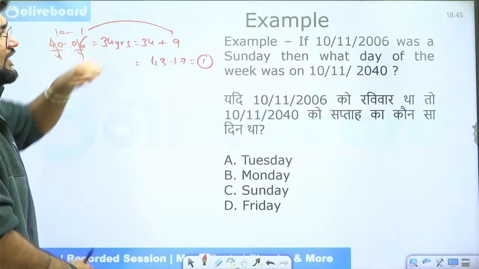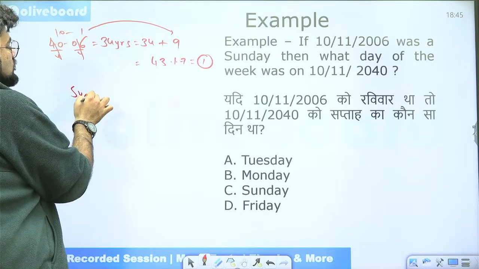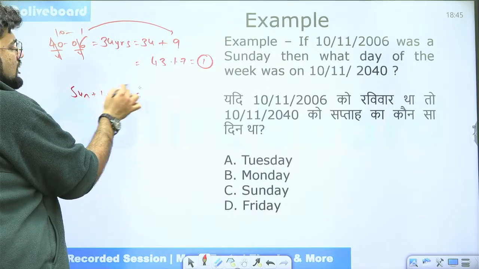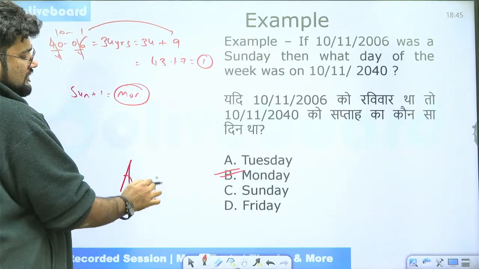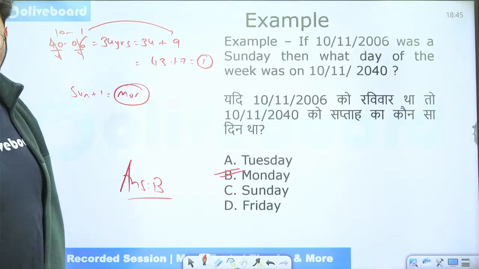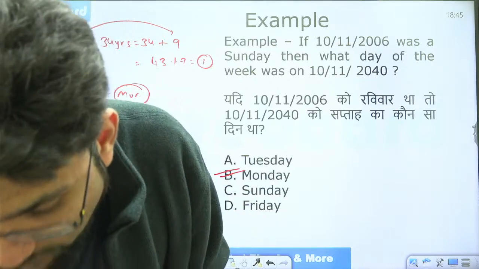That 1 odd day we will add to Sunday. So Sunday plus 1, we don't even have to calculate anything. We know that the answer is Monday. Option B is the correct answer. Easy? Cool. I have answers here. Very good. Excellent. Good job, guys.